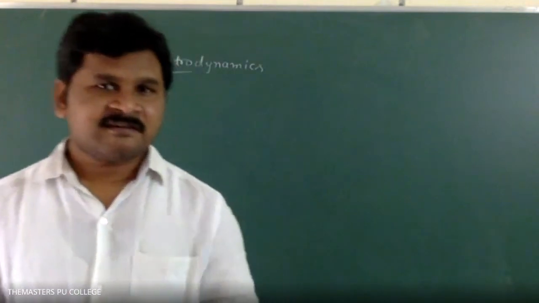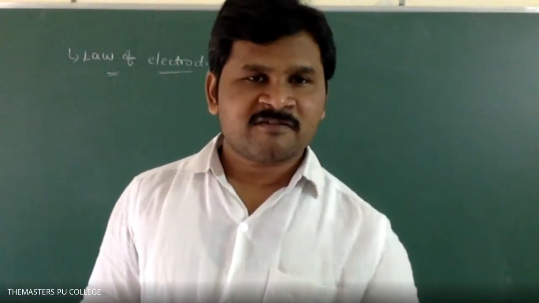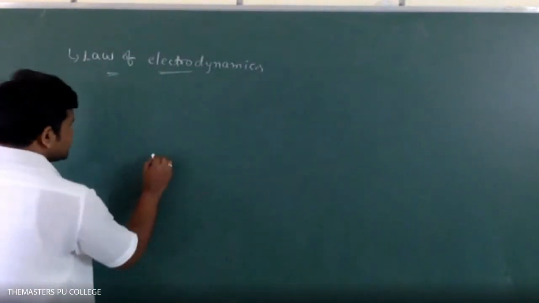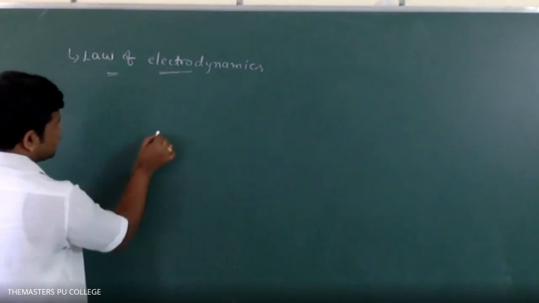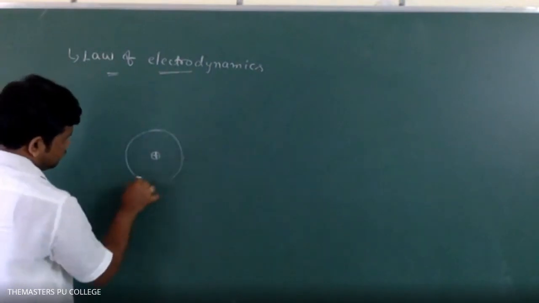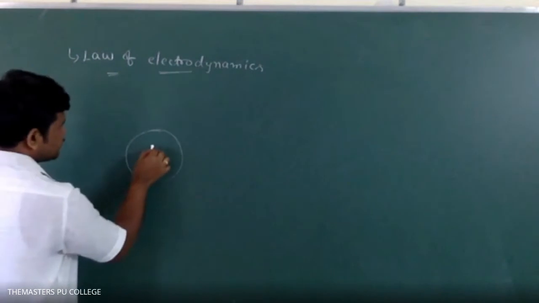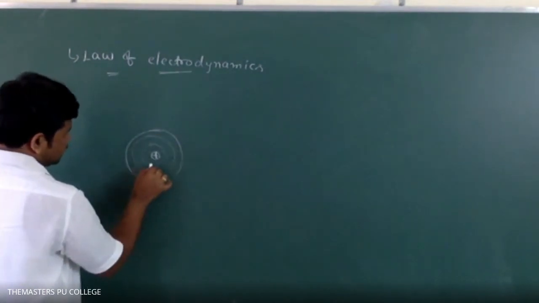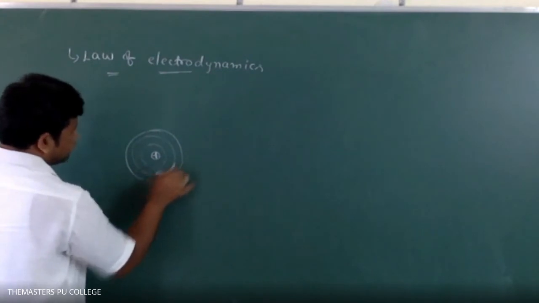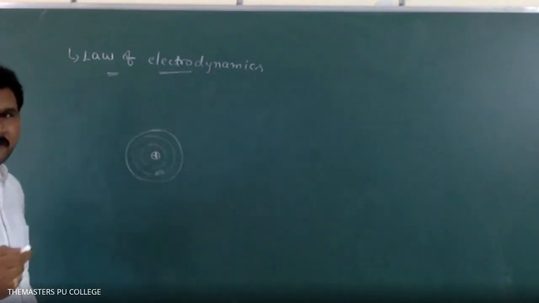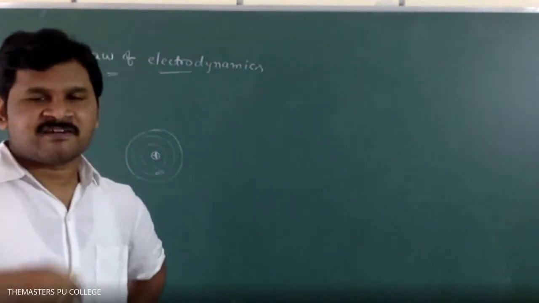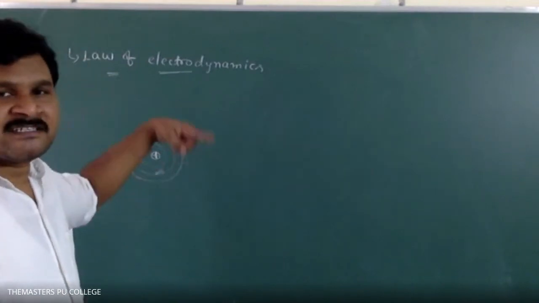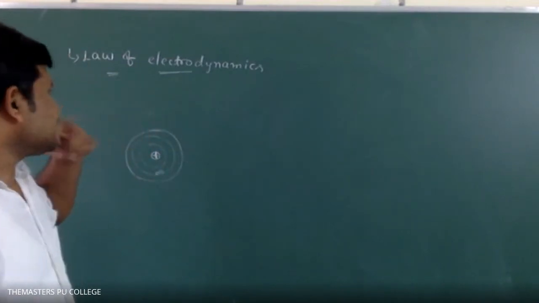See here, electrodynamics means the following. According to the Rutherford atomic model, if you imagine this is the nucleus, this is the structure of the atom, and these are orbits. In these orbits, electrons revolve around the nucleus with a high velocity, continuously.